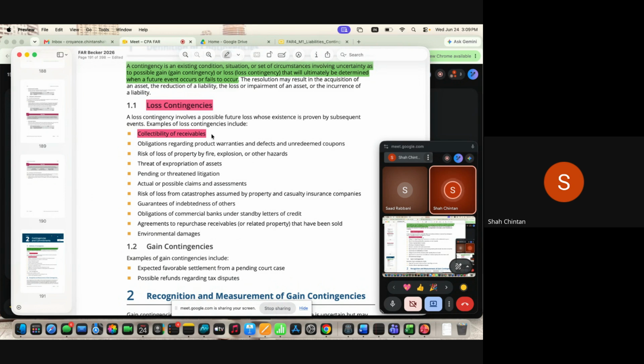So you have to decide. You have to make a call whether you need to make a full provision, or you just need to make a disclosure, or you have to ignore the item. So we will assess when provisions are required and when only disclosures are required.